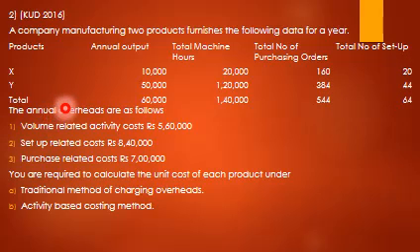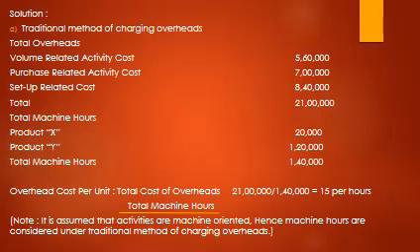The annual overheads are as follows. Volume related activity cost is rupees 5 lakh 60,000. Setup related cost is rupees 8 lakh 40,000. Purchase related cost is rupees 7 lakh. You are required to calculate the cost per unit of each product under the traditional method of charging overhead and the activity based costing method. First we will see the traditional method.